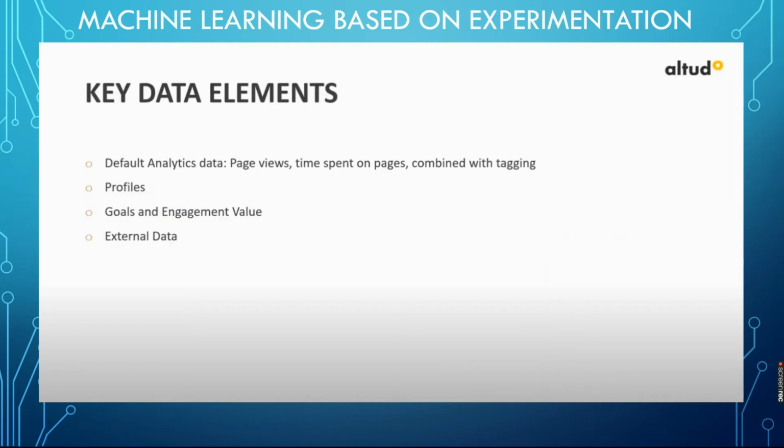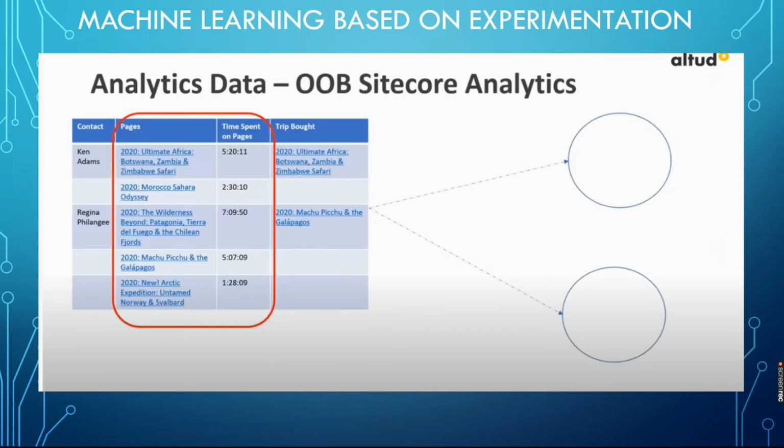Page views, time spent on pages, content tagging. So how long the visitor spends on the pages, from the analytics data, where they are working on their profile and goals, the engagement value data, where they are clicking. Everything is calculated for personalizations.